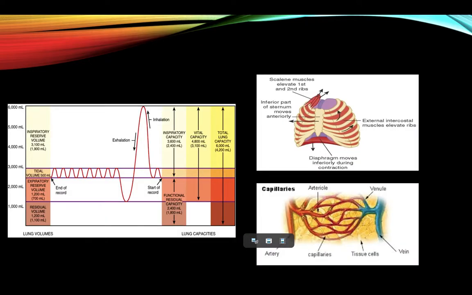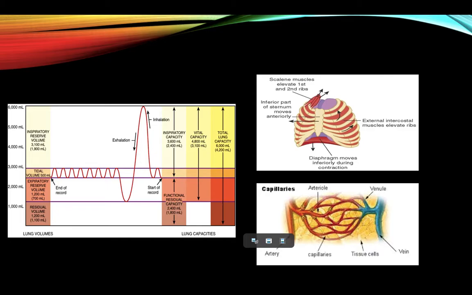Other adaptations to the respiratory system are changes in lung volumes. The vital capacity, which is the amount of air that can be inhaled and exhaled, increases. This allows a larger tidal volume because more air is able to enter the lungs at one time, meaning that more oxygen can be entered into the body in a shorter space of time.